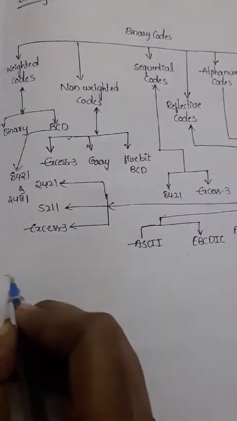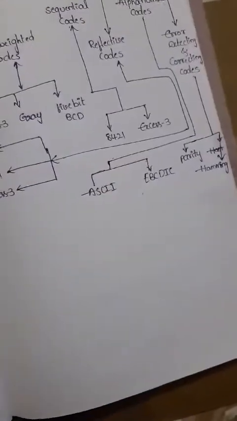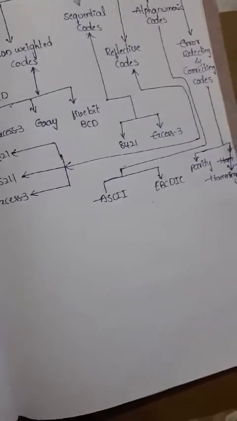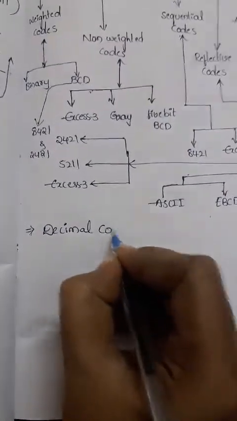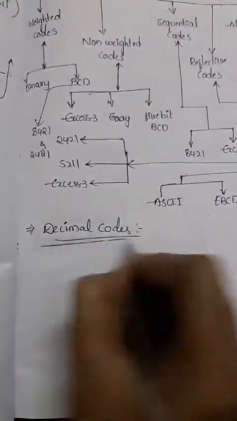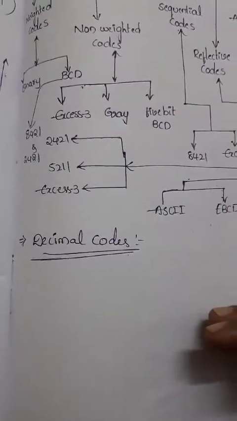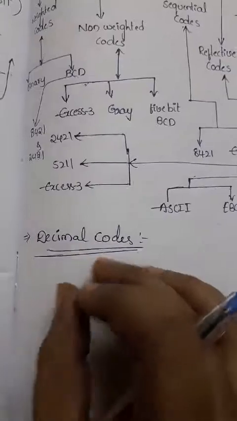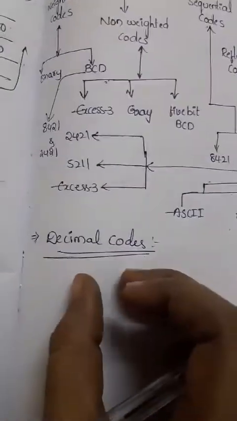Before discussing the classifications of binary codes, first we need to discuss binary codes for decimal codes. That is nothing but how to write the binary codes for the decimal code. Decimal codes are already known, that is equal to the natural numbers. Now we need to implement how to convert a decimal number into binary codes. Binary codes for decimal digits require a minimum of 4 bits, is it right?